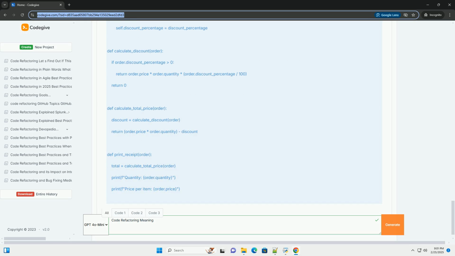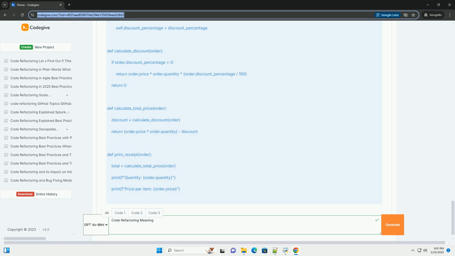Many other refactoring techniques exist, including rename method / variable: improve clarity by using more descriptive names. Move method / field: relocate code to a more appropriate class. Inline method / variable: remove unnecessary small methods or variables.